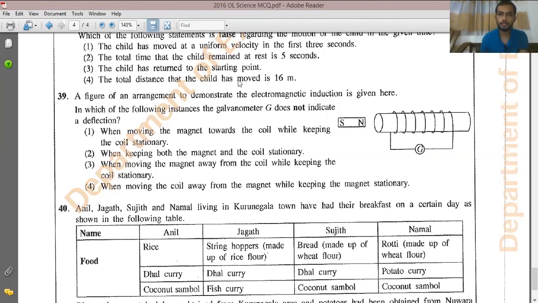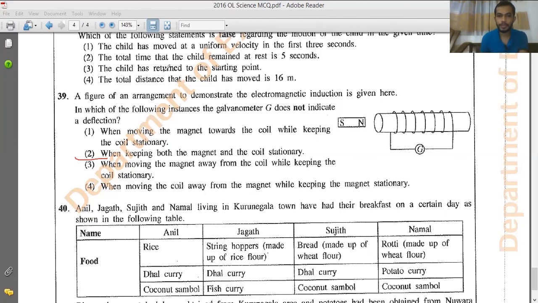So the answer should be the second one. The other answers also have relative motion. Moving the magnet away from the coil while keeping the coil stationary, that is correct. Moving the coil away from the magnet, that's also correct. Keeping the magnet stationary, that's also correct, because there is always a relative motion.